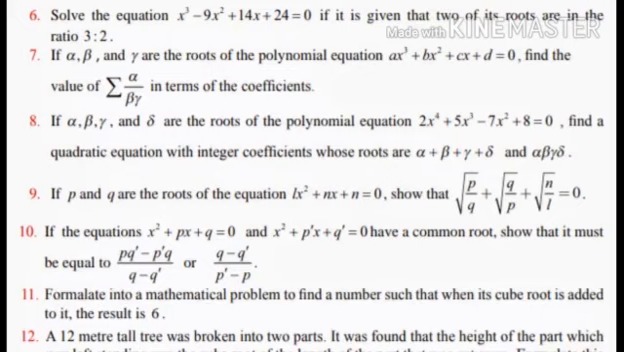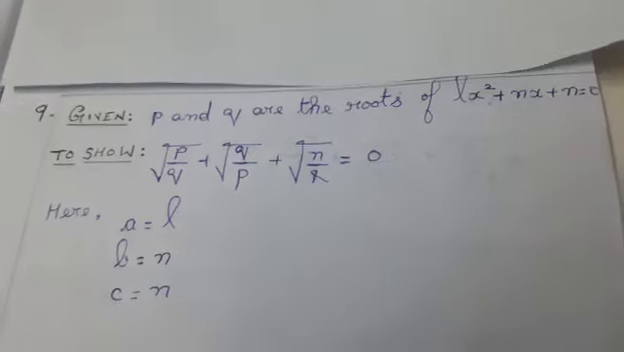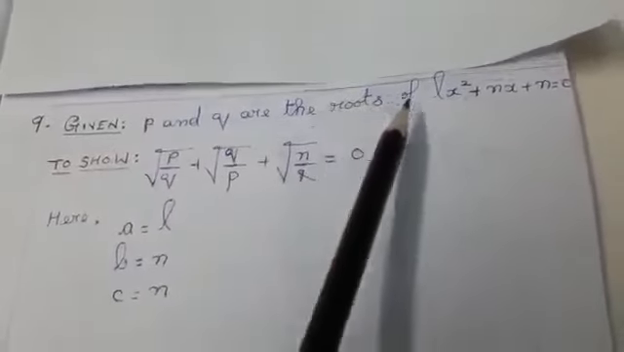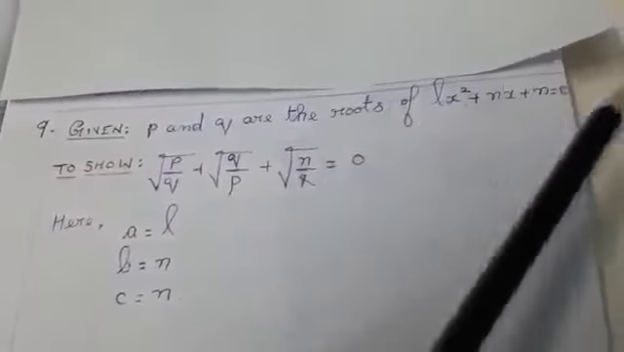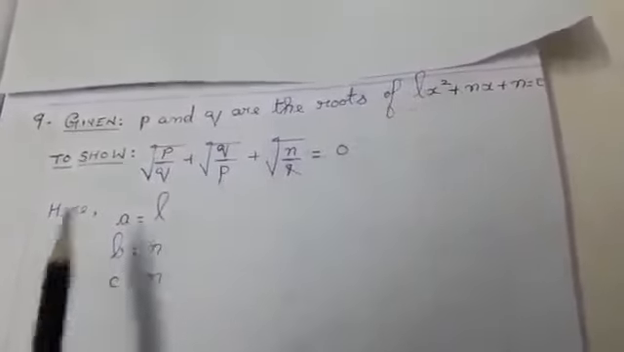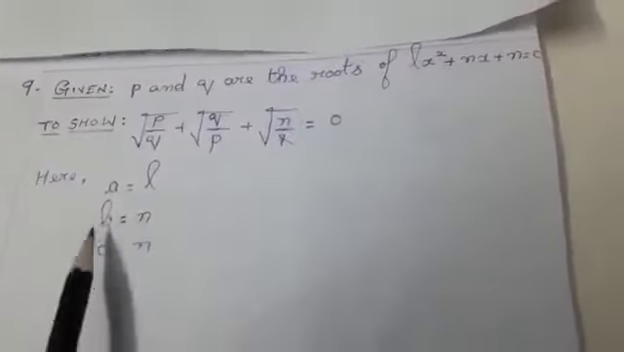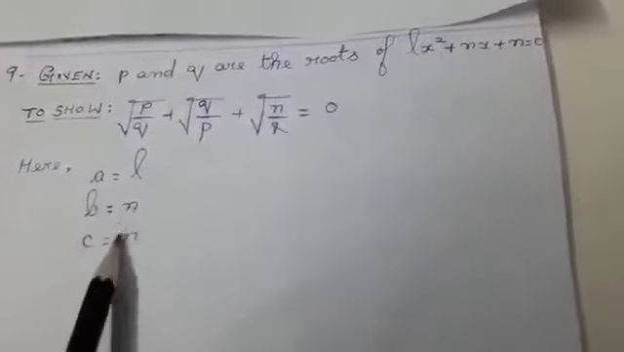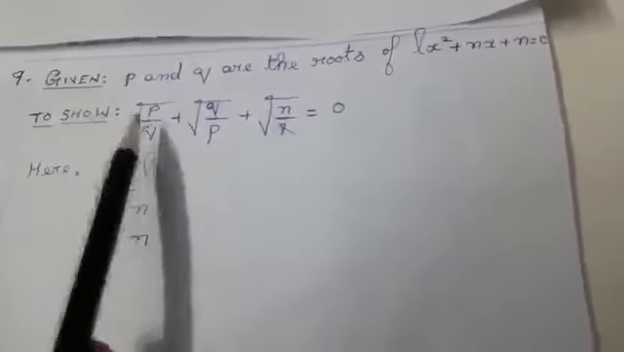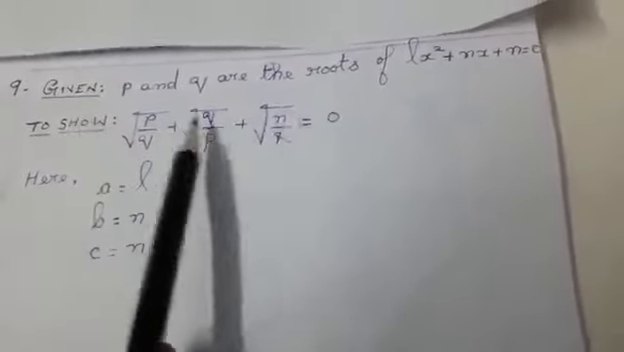Now we are going to do the ninth sum. This is 3.1, 9th sum. Given p and q are the roots of lx square plus nx plus n equal to 0. Instead of alpha and beta, they have given you p and q. For the quadratic equation, I am going to take the value of a as l, and b and c have the same value, that is n. Since they have given you nx plus n equal to 0, they are asking you to show this particular value, to bring this value as the final answer.